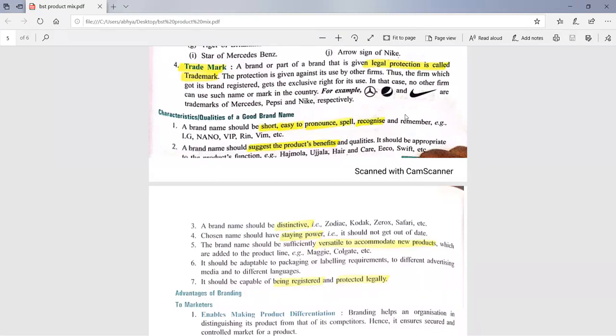Ujala means brightness, so it is the name of a product used to bring brightness to white clothes. Similarly, many other names can be there. It is not necessary that you always select a name which is suggestive, but if it is suggestive, then it will be beneficial for you.